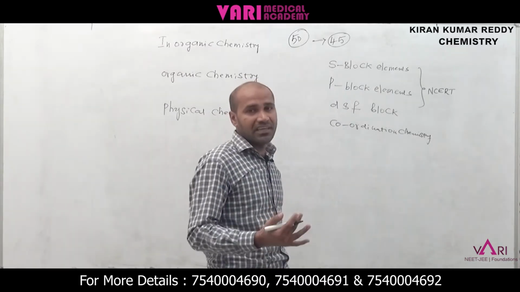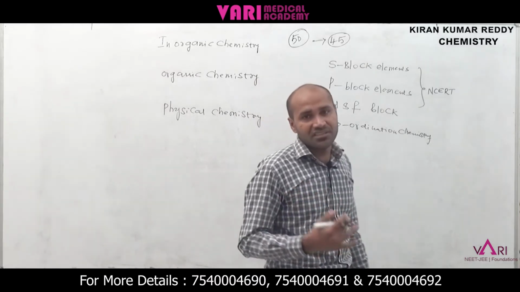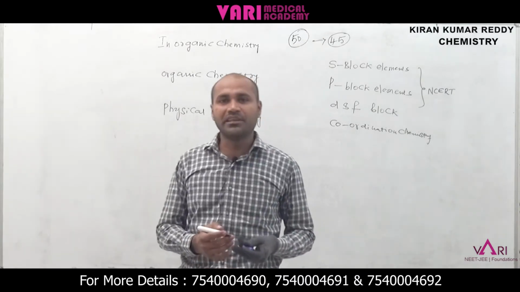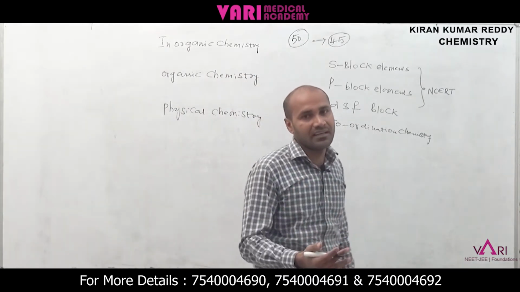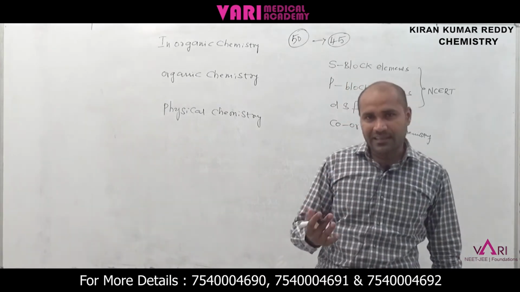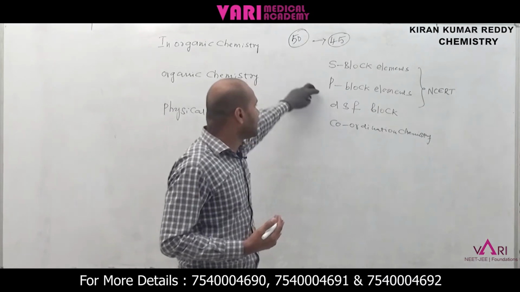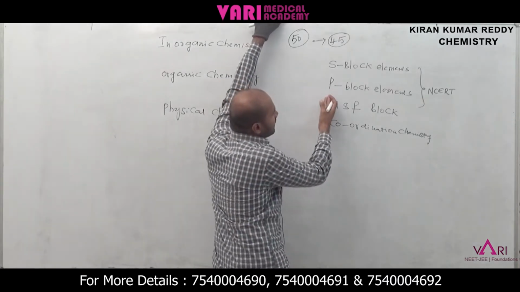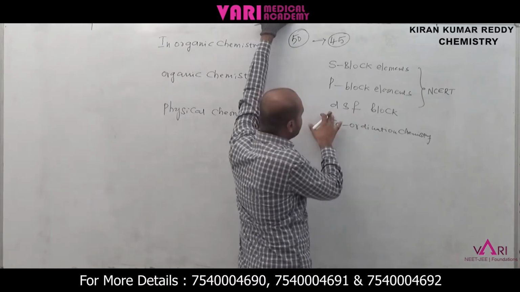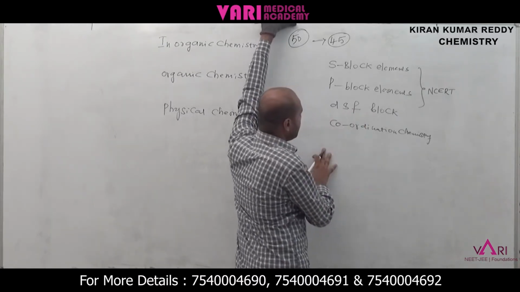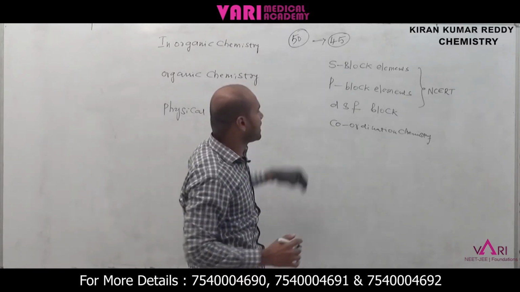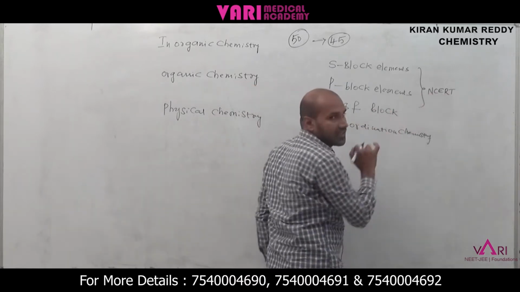Especially the particular reactions and reactivity orders. What is reactivity? For example, reactivity with water, reaction with halogens, and solubilities. And next one is the dipole moment. Like that, orders are asked in S block and P block. And in D and F block elements, they ask magnetic properties and color properties of the complexes. And if you want to score more in inorganic chemistry, read line by line from the NCERT book.